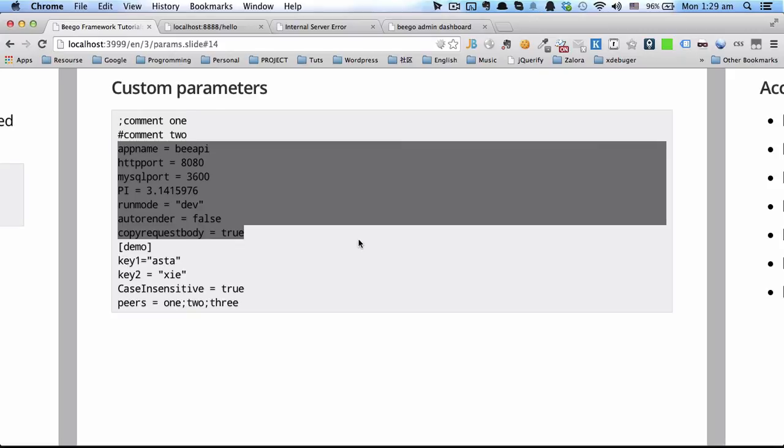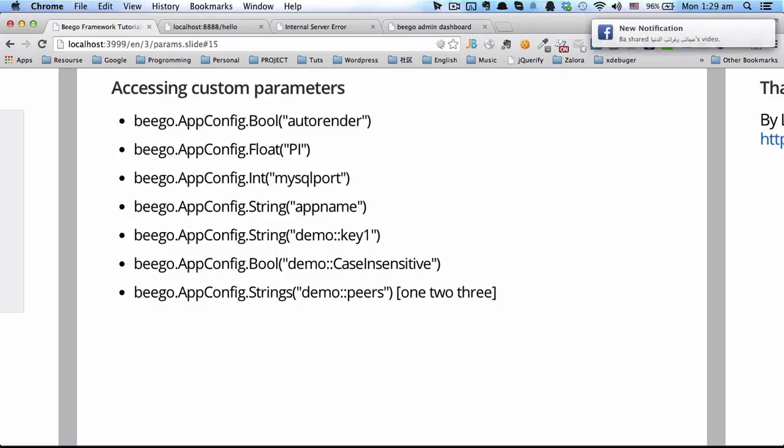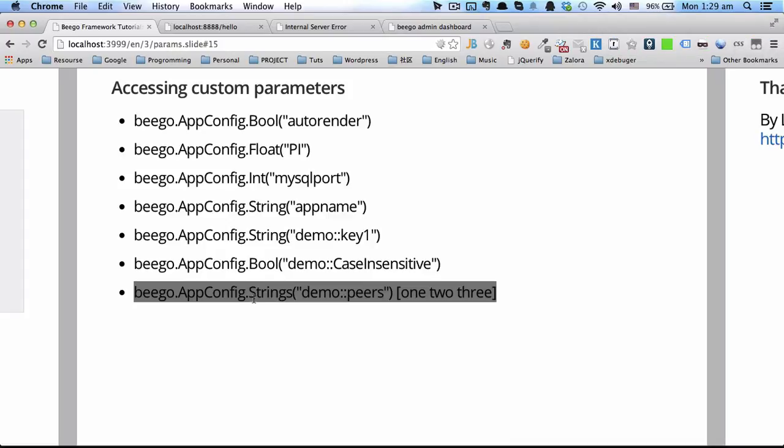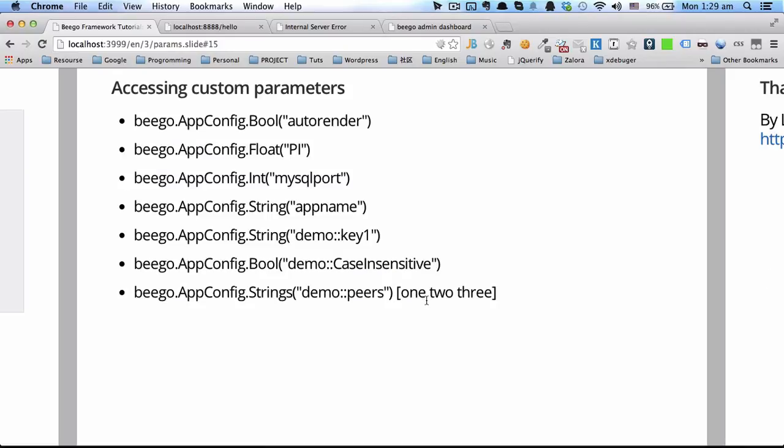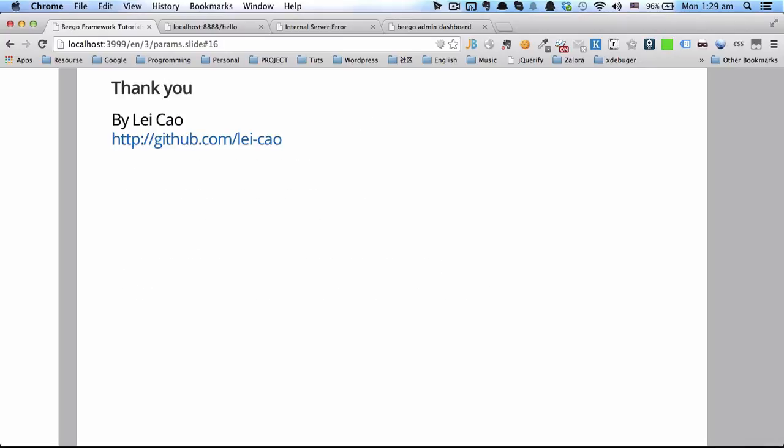For this string, you can read configurations into a string array, such as this. You use a semicolon to separate them, and then you can read them into an array.